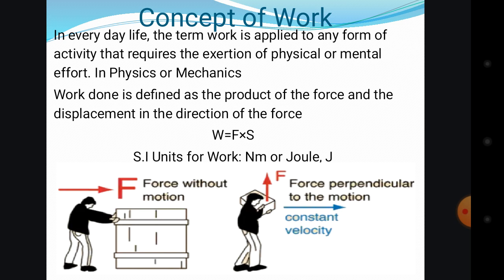That means you applied your force on that object or that particle. So work done is defined as the product of the force and the displacement in the direction of the force. That means the displacement has to be in the direction of the force for that work to be done.